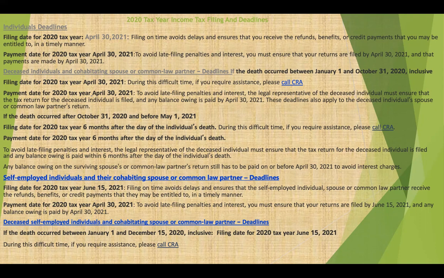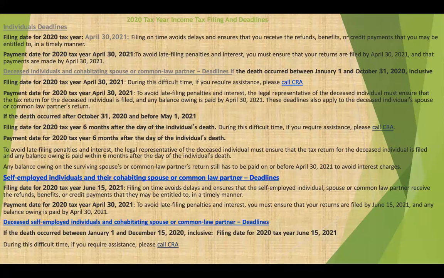Deceased, somebody that died: the deadline is April 30 and the payment date for the 2020 tax year is April 30. So if the death occurred after April 30th, 2020 and before May 1st, 2021, the filing date for the 2020 tax year is 6 months after the day of the individual's death.